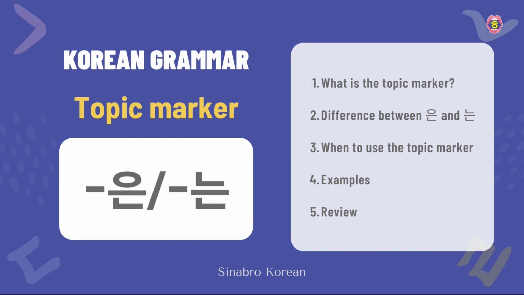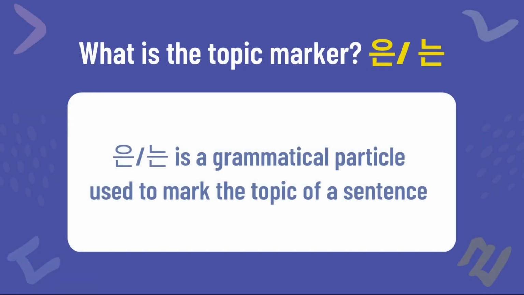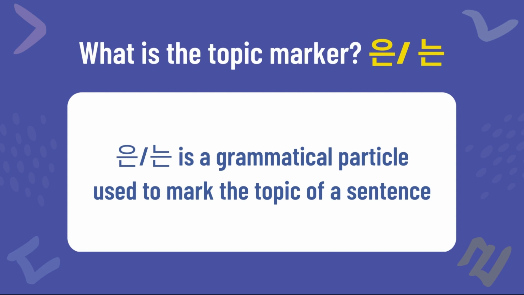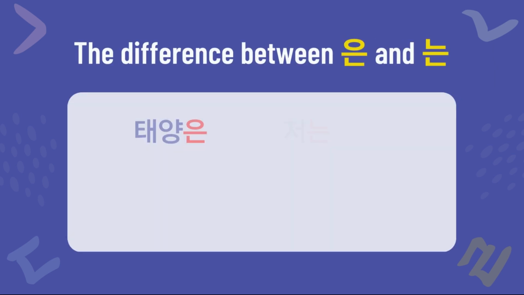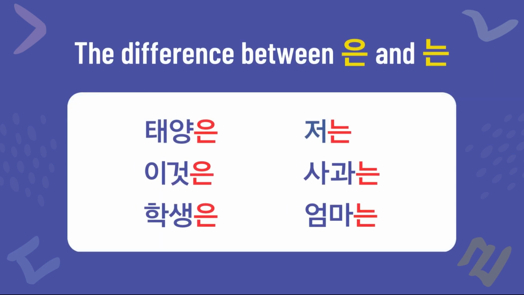Today we'll be discussing the topic marker 은, 는 in Korean. Before we dive into its usage, let's first look at what the topic marker is. The topic marker 은, 는 is a grammatical particle used to mark the topic of a sentence. But what's the difference between 은 and 는?